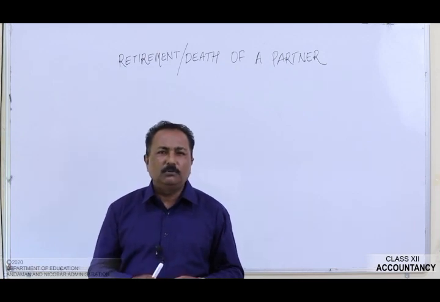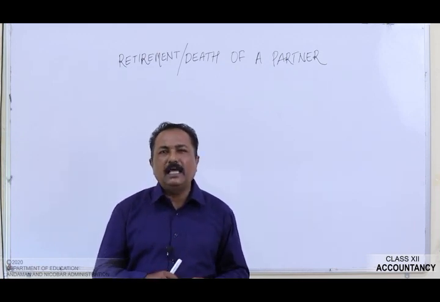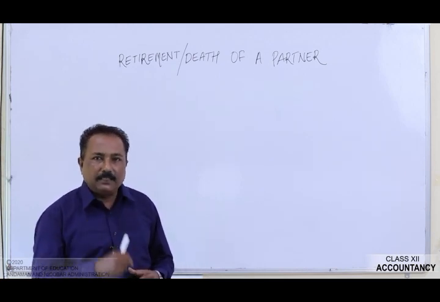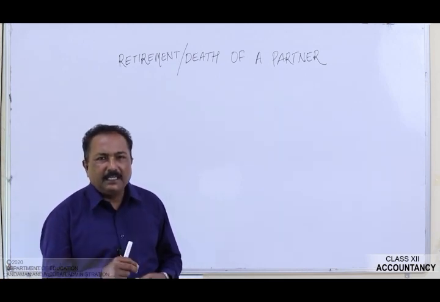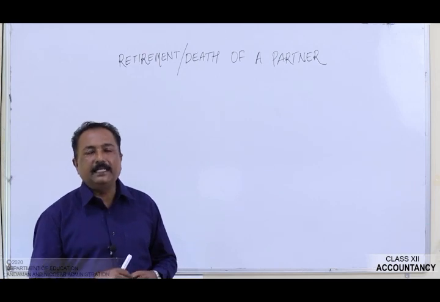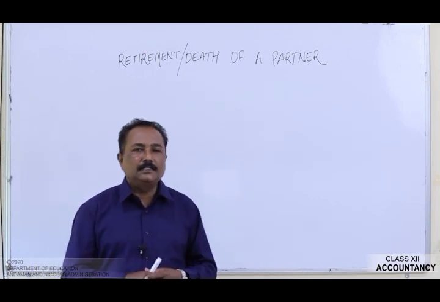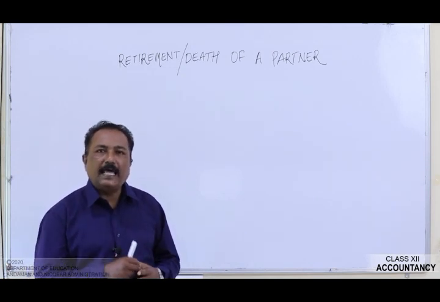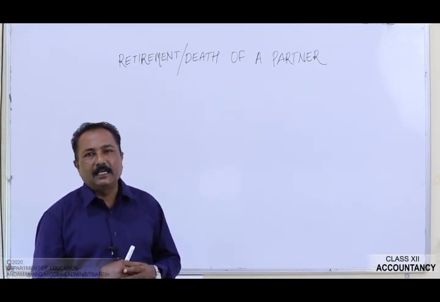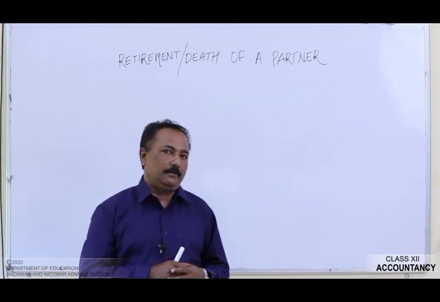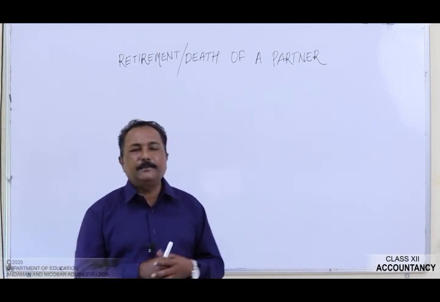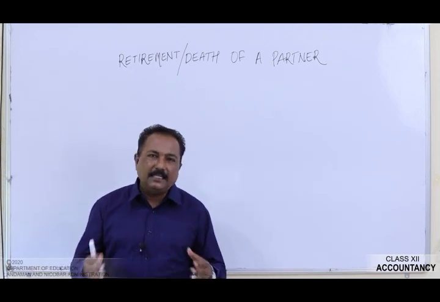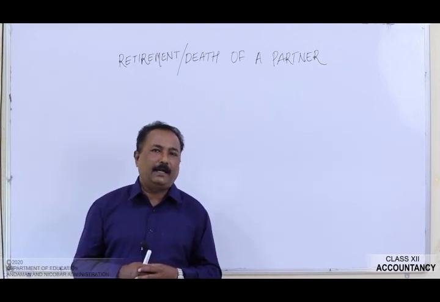Point number 2, in accordance with an express agreement by the partners. Point number 3, by giving notice in writing to all the partners of his intention to retire in case the partnership is at will.